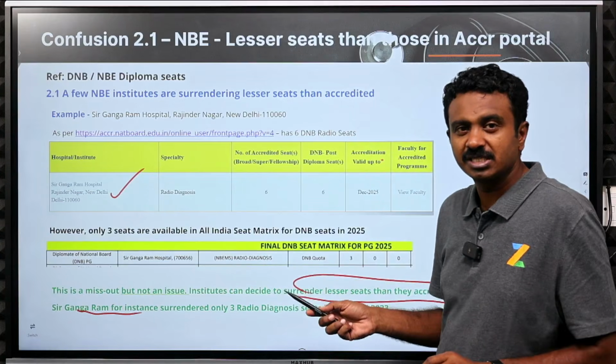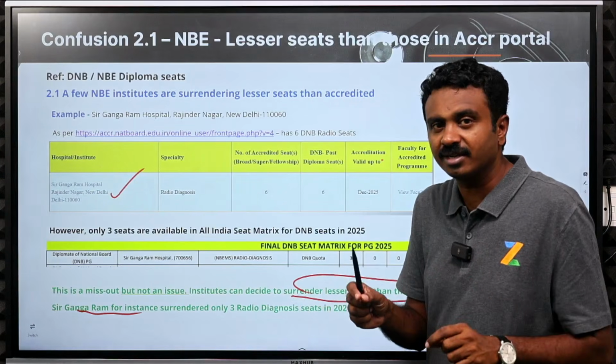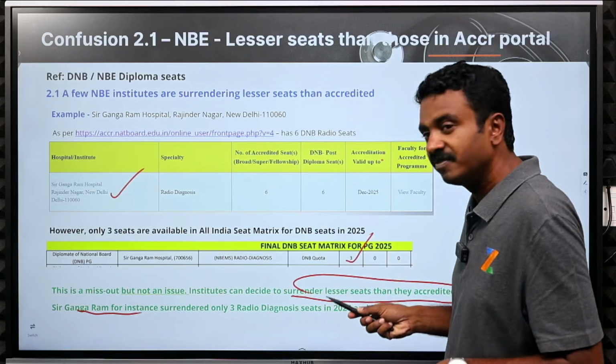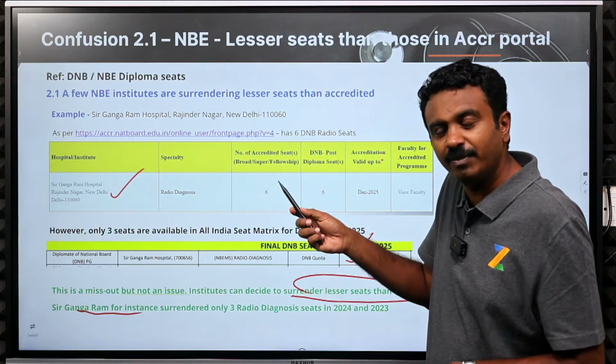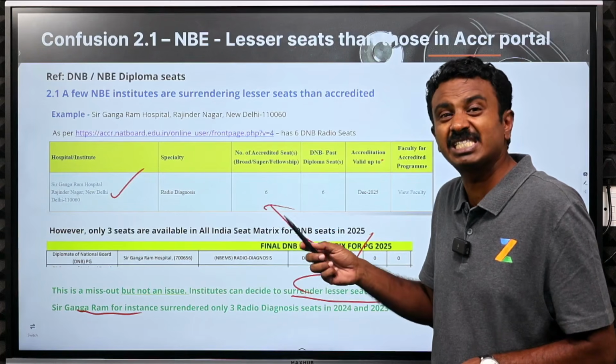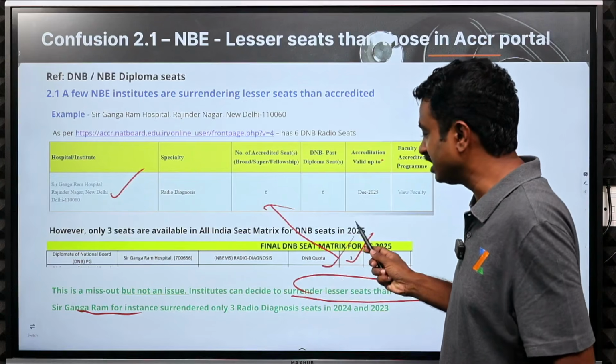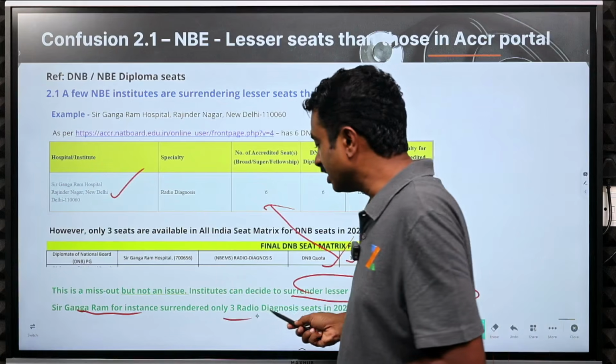It is because the institute has surrendered lesser seats. They had gone ahead and surrendered, understand. So there are 3, which means somebody has entered 3 and given it to NBE saying that it should be 3, and somebody has also mentioned it should be less than 3. If they had missed out, that is a different case. No seat is available, that is a different case. But here 3 seats are surrendered, and this is a possibility.